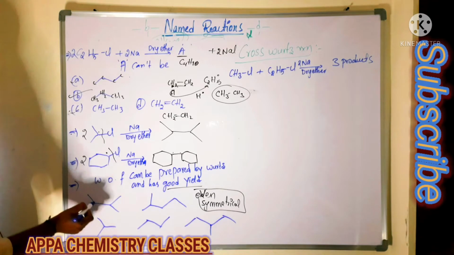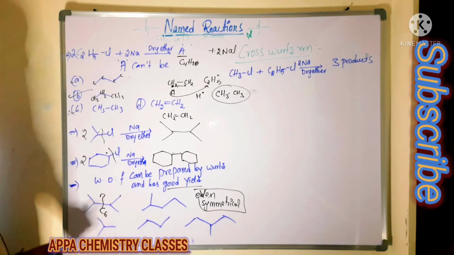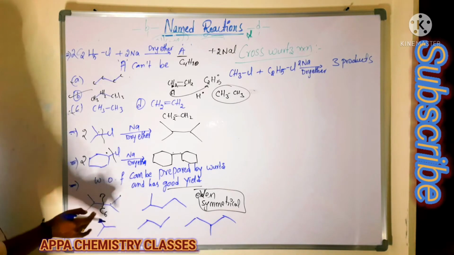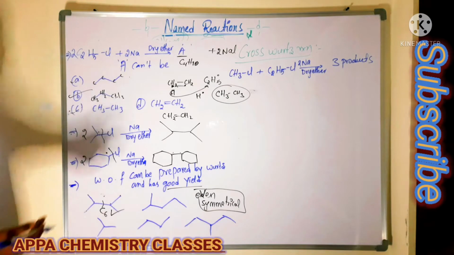Now you see here, 1, 2, 3, 4, 5, 6. So 6 carbons, and it has symmetrical breakage. So you will get this compound formed in good yield.